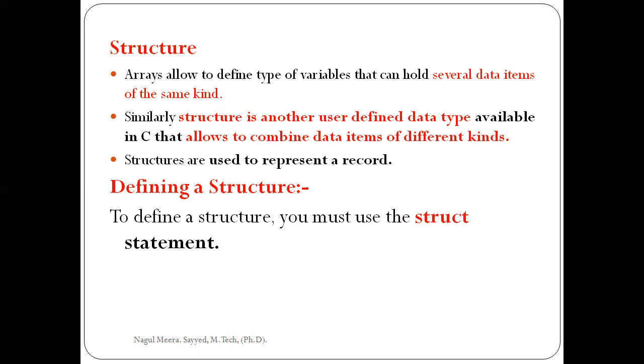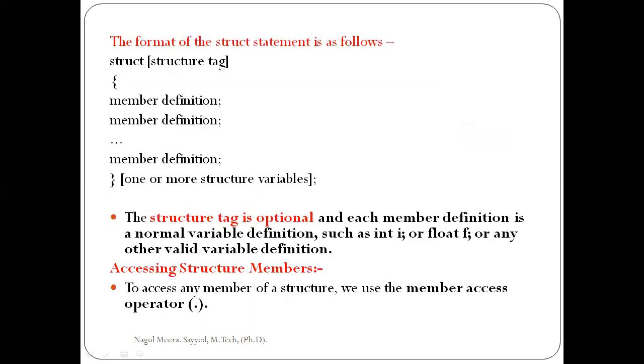Now, defining a structure. How do we define a structure? With the help of the struct keyword. Here is the format to define a structure.